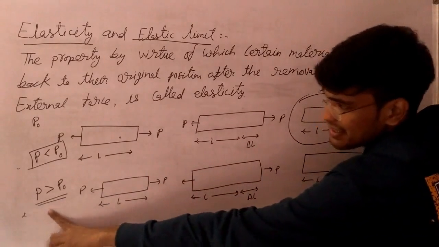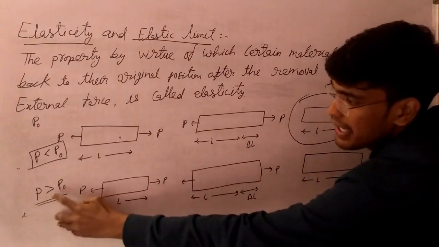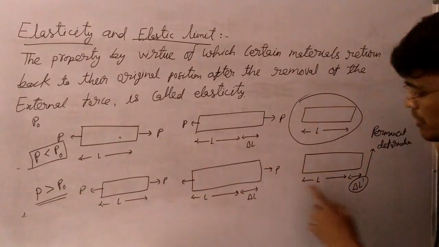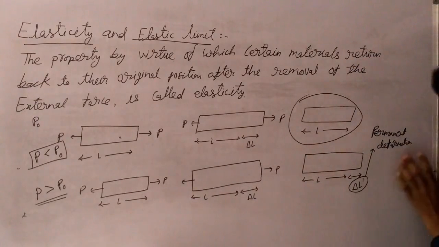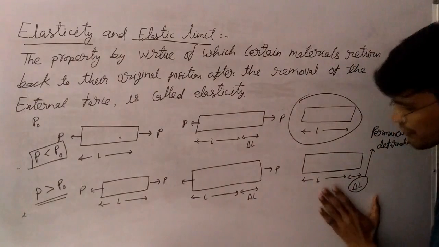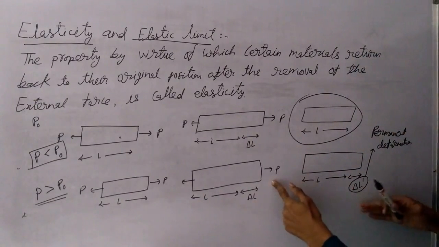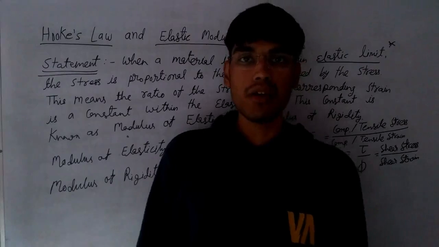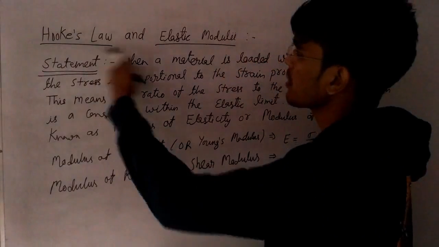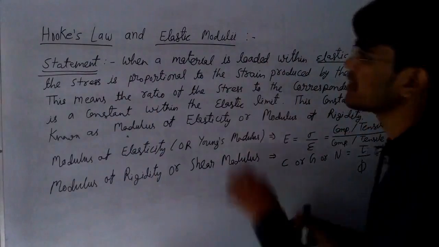But in the second case, when our load is more than the limiting value, the initial length of the body was L, but there is some deformation which is left after the removal of load. This is termed as permanent deformation. So now we will start with Hooke's law and elastic moduli.